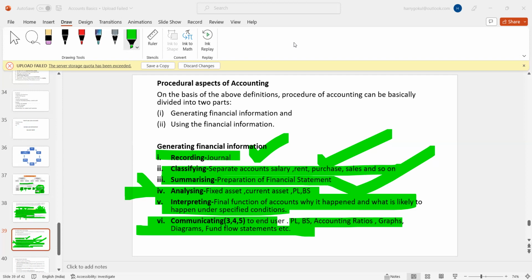Okay, interpreting may use any tools, not only ratios. And preparation of financial statements, meaning? Number 3, summarizing, preparation of financial statements. Yeah, you are preparing the financial statements: trial balance, P&L, balance sheet. Analyzing and interpreting are the same kind of thing: you will analyze everything and interpret why it happened. After analyzing, you will know what happened. There is an increase and decrease in the value.